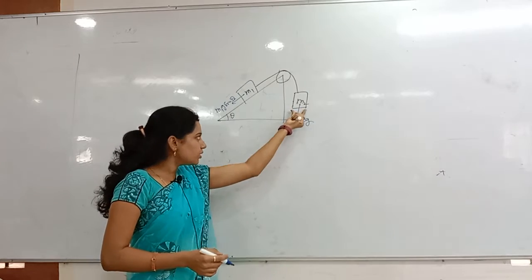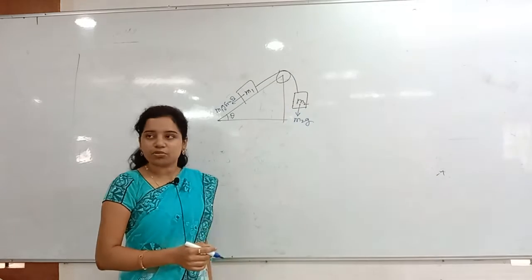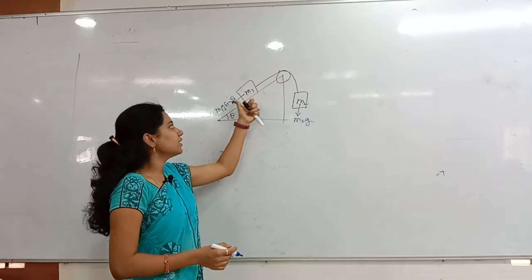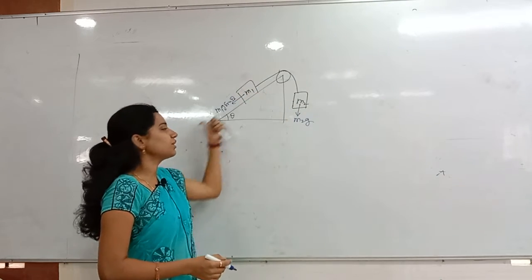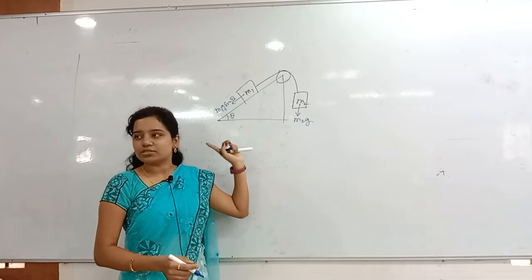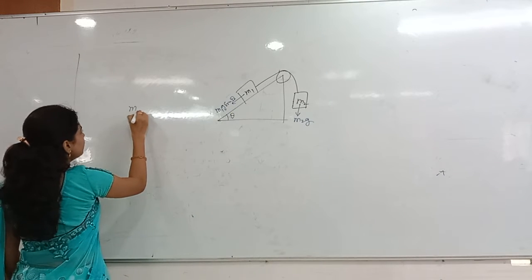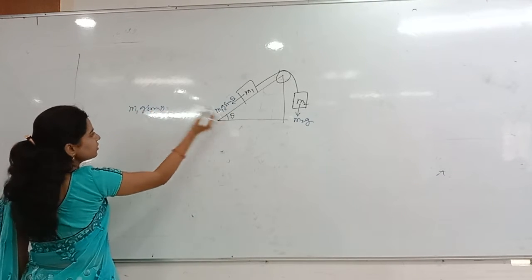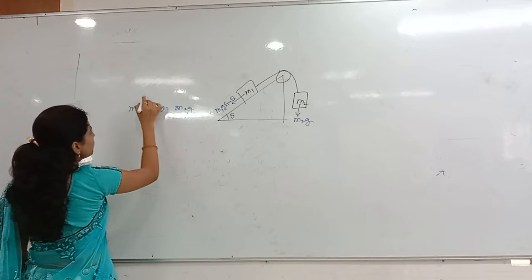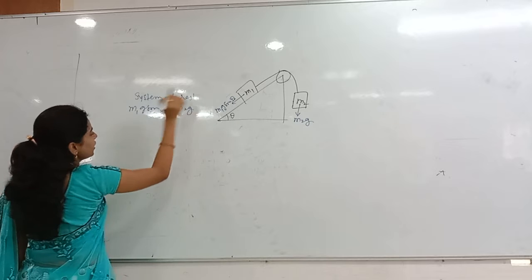If m2g is more than m1g sin theta, the system will come downwards. Whenever m1g sin theta is more than m2g, the system will move in this direction. But it is not moving anywhere, everything is balanced there. So whenever everything is balanced, I can write clearly, m1g sin theta is equal to m2g, because the system is at rest, in equilibrium.